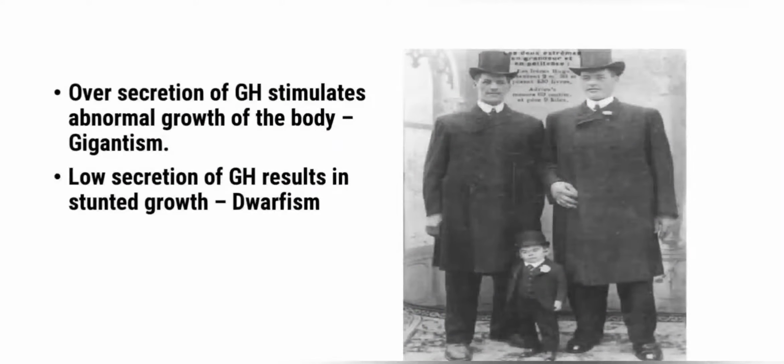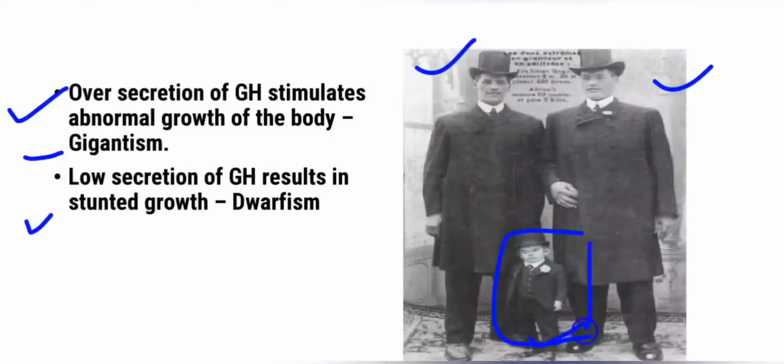Now, what kind of defects will be produced if the hormone secretion by the pituitary gets imbalanced? If there is over secretion of growth hormone, there will be abnormal growth of the body known as gigantism. Here in this diagram you can see the giant appearance of two individuals. And if there is low secretion of growth hormone, it results in stunted growth known as dwarfism. Here this individual is depicting an example of dwarfism, which is because of the low secretion of growth hormone.